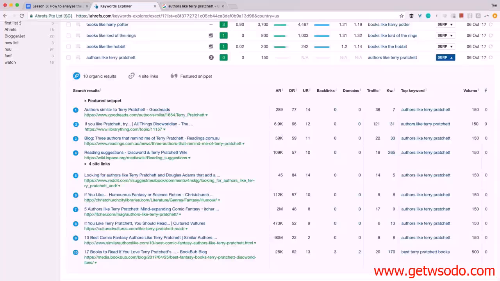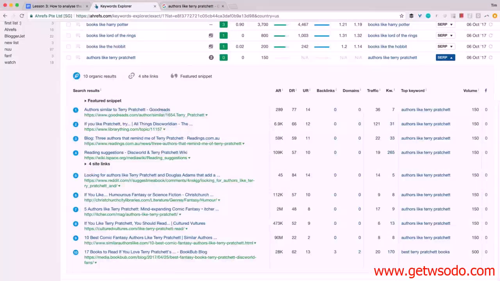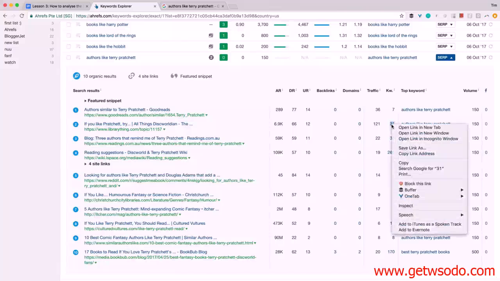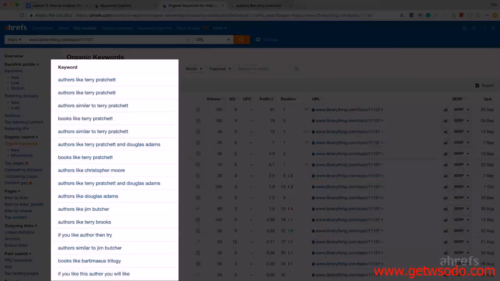That's because this page doesn't rank for authors like Terry Pratchett keyword alone. It also ranks for many other related searches, which can be seen from the column called Keywords. It says that this article ranks in Google for 31 keywords. Let's click this number and see what they are. This link brings me to Organic Keywords report in Ahrefs Site Explorer tool, which lists all the keywords that we see this article rank for in top 100 search results.